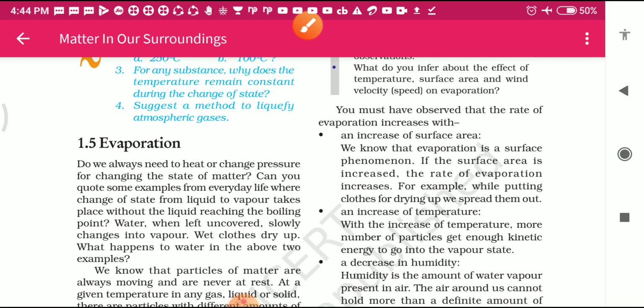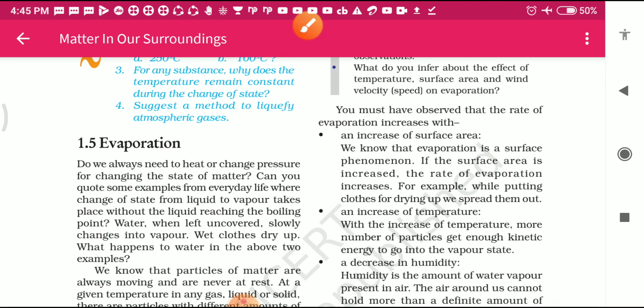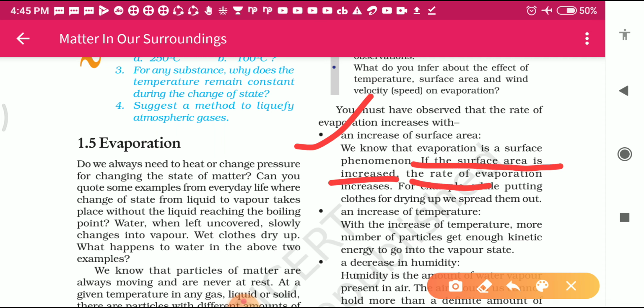In the first point, an increase of surface area. We know that evaporation is a surface phenomenon. Evaporation is which phenomenon, students? It is a surface phenomenon. If the surface area is increased, the rate of evaporation increases. For example, while putting clothes out for drying, we spread them out. Now, in this first point, they want to say that if the surface area is increased, the rate of evaporation also increases.